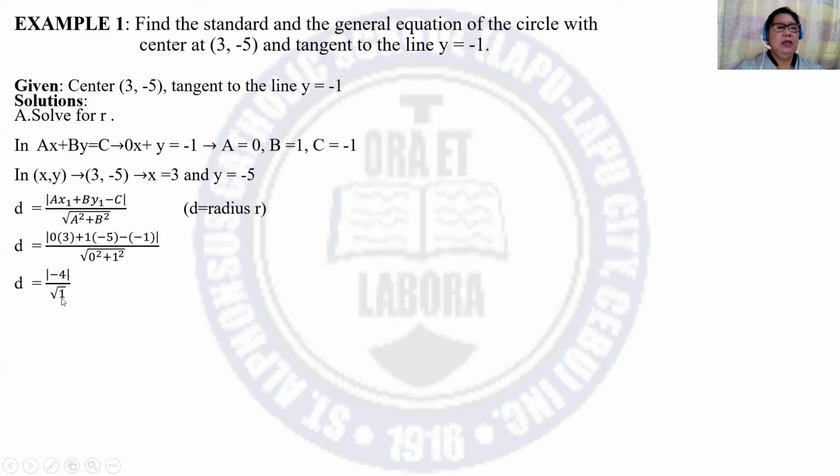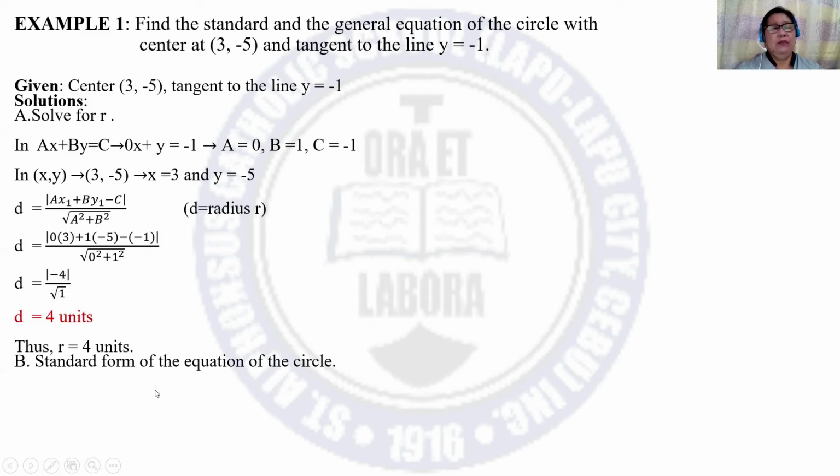So in the denominator, we have square root of 1. So what we have, the absolute value of -4 is +4. And the square root of 1 is 1. So 4 over 1 is only 4. So d is equal to 4 units. That is why the value of the radius is 4 units.